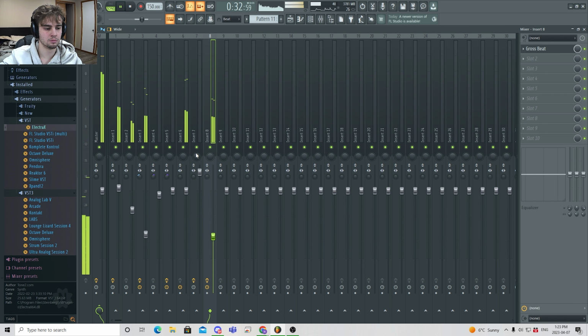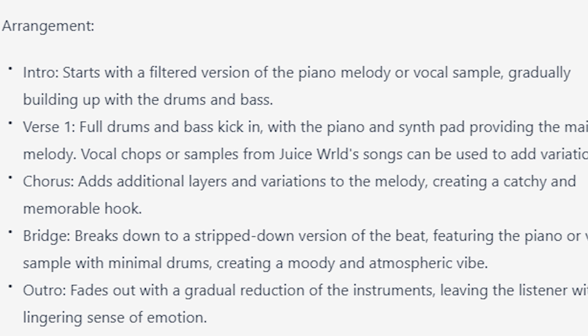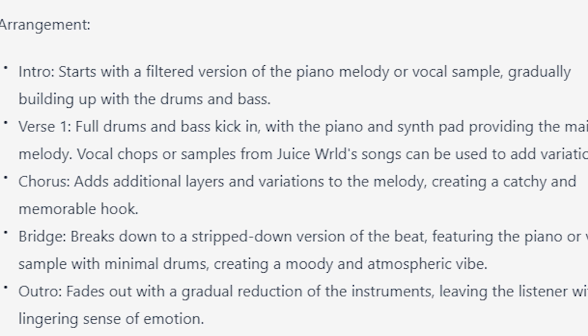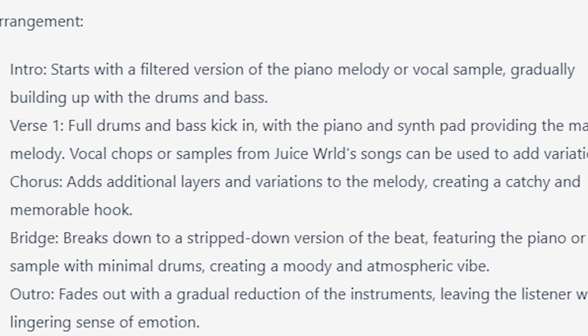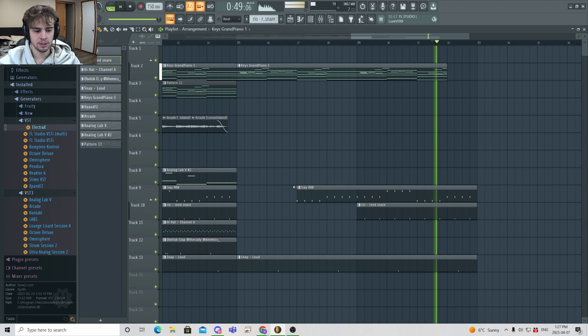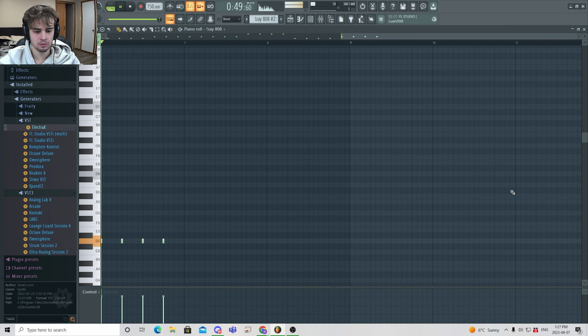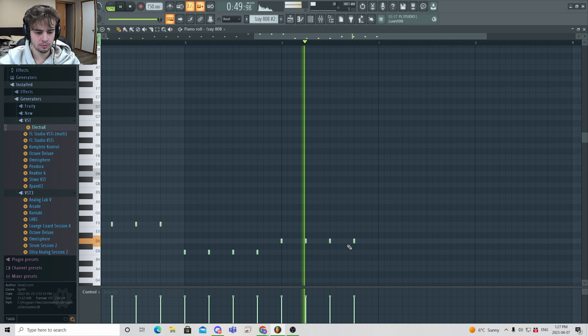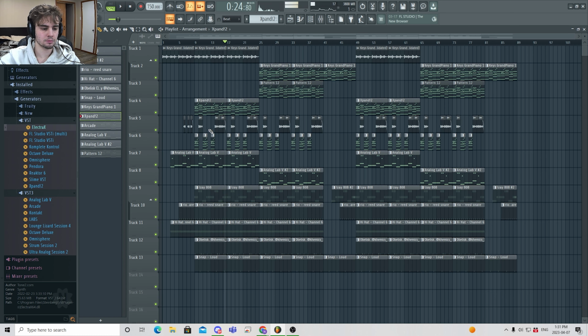Kind of cool. Now for the bridge, it says break down to a stripped version of the beat featuring the piano or the vocal sample with minimal drums, creating a moody atmospheric vibe. This unique, and add a little bit of a build up. Alright, so I just doubled up the verse and then the hook just to make it a little bit longer.